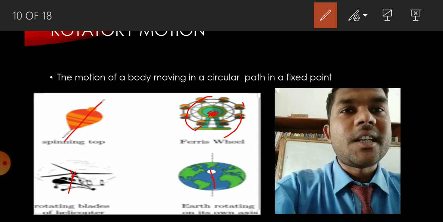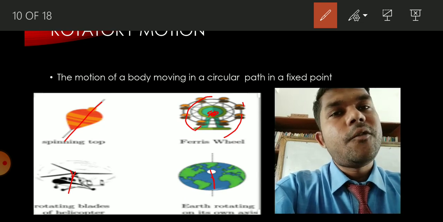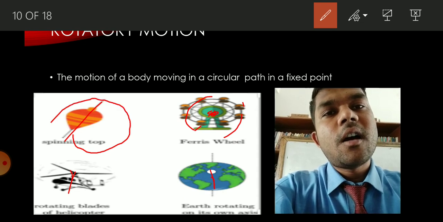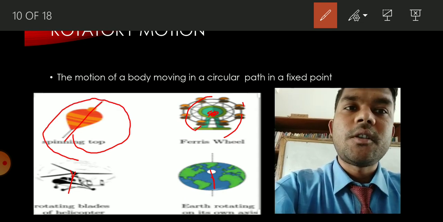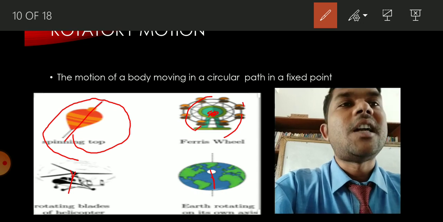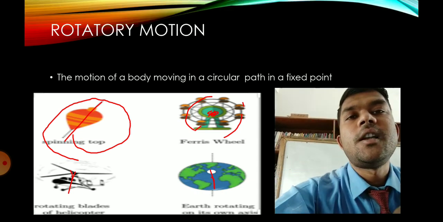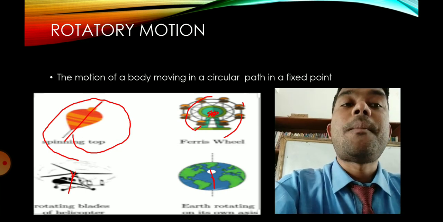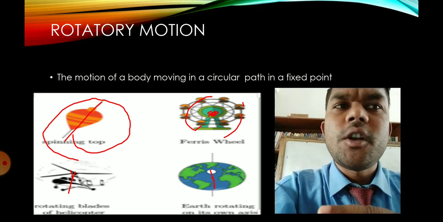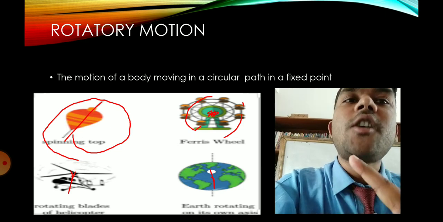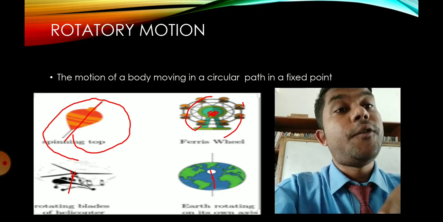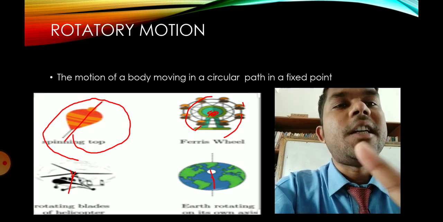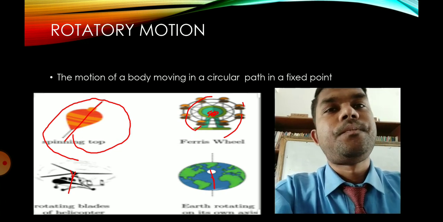One, when it rotates, it has rotatory motion, and if you are playing with it, you can see it is also going in a circle. So that is circular motion. So it has two motions. So these are some examples of rotatory motion, the motion of a body moving in a circular path about a fixed point. Circular motion also means a body moves in a circular path, but there is no fixed point. But for rotatory motion, there is a fixed point, through which it goes round and round.